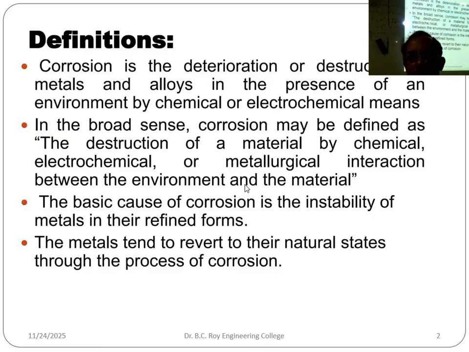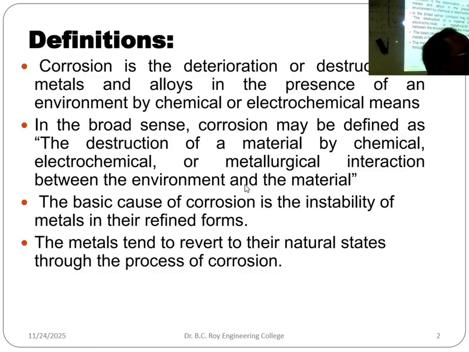Basic cause of corrosion: instability of the metal in its refined form. Instability of the metals in the refined forms means what? If you take some metal in the pure state, it is prone to be oxidized. Aluminium in presence of air forms aluminium oxide, and that's why it becomes dull.